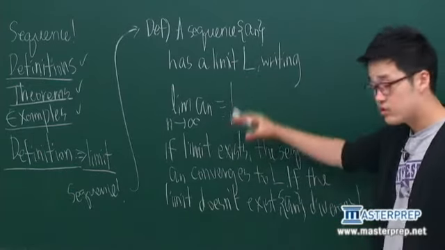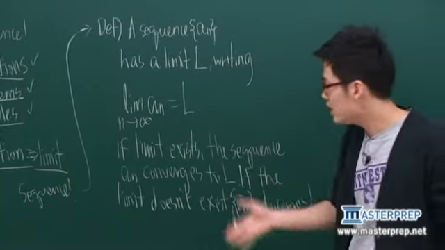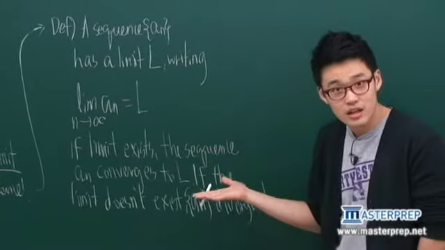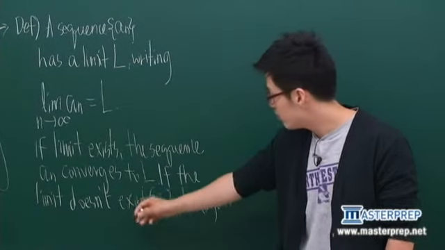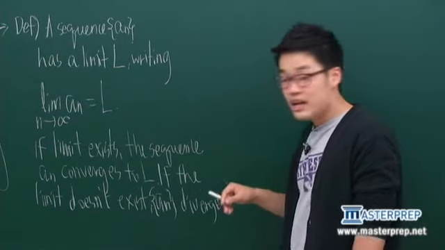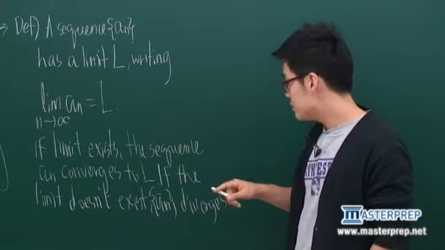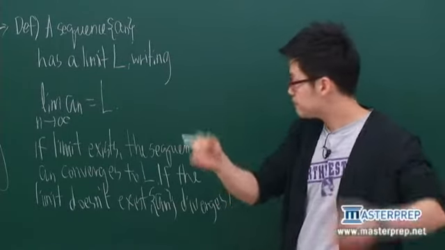So this is the definition. As you can see, if the limit exists, the sequence actually converges to a number that we're looking for, L. But if the limit doesn't exist, a_n diverges. It kind of blows up.